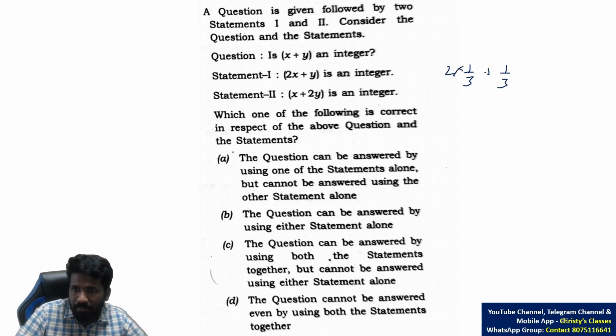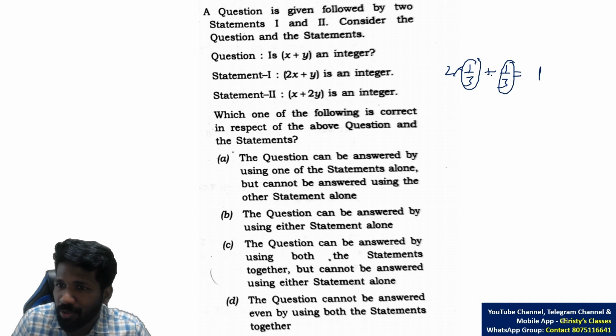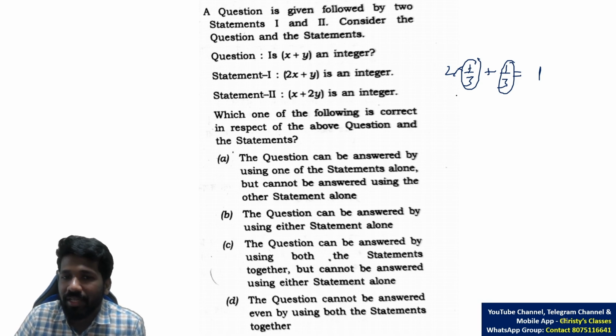2 times 1 by 3 plus 1. 2 times 1 by 3 plus 1 is what? 2 by 3 plus 1 by 3, 1, integer. But does that guarantee x and y as integer? No. x plus y is also not integer. 1 by 3 plus 1 by 3 is 2 by 3.